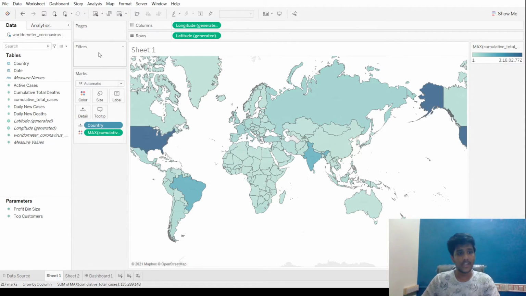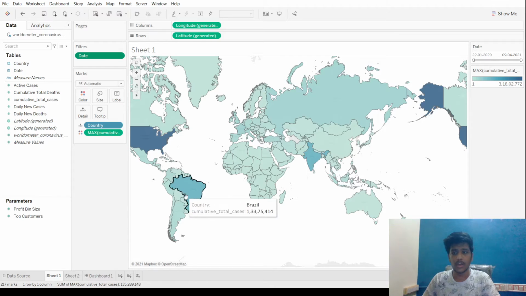So now let's use the filter with date. What we are going to do is see at what time how the total number of cases were. So we're going to drag the date to the filters and drop it over there, and then we have a range of dates. We're going to select range of dates, click next, and okay, so it's done. Now we need to enable show filter so that it shows over here.